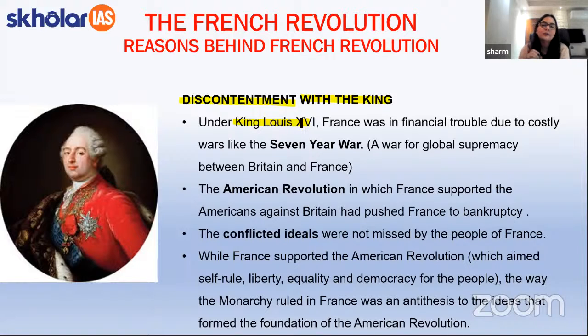Under the reign of King Louis XVI, France was facing a lot of financial trouble, particularly due to events such as the 7-Year War, which was a war of global supremacy between Britain and France. You must also know that King Louis XVI had helped the Americans against the Britishers during the American Revolution, because of which there was financial bankruptcy in France.